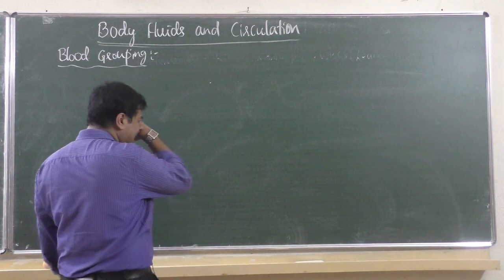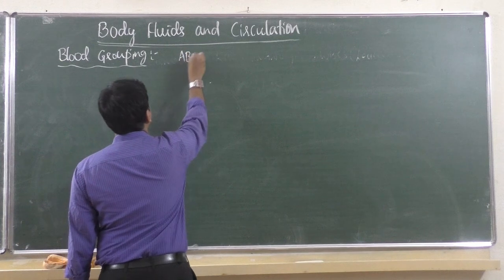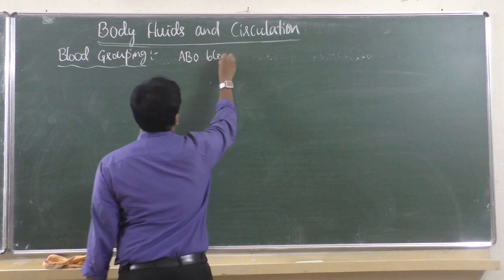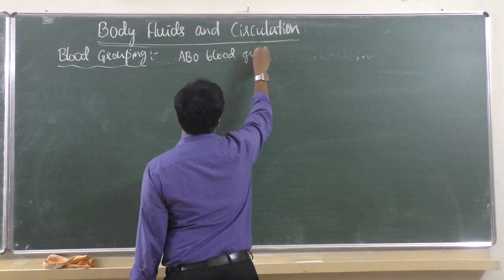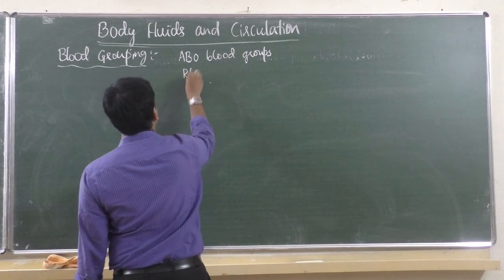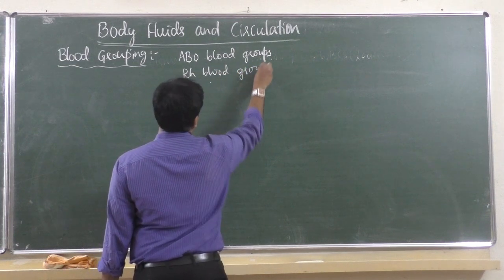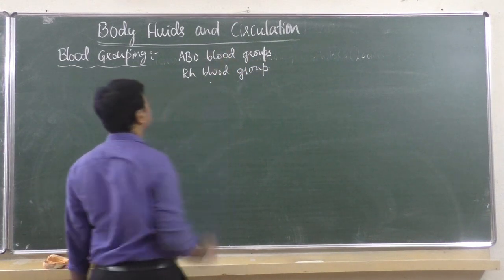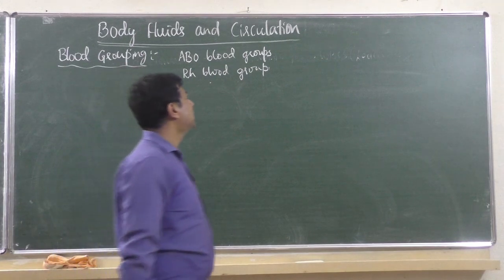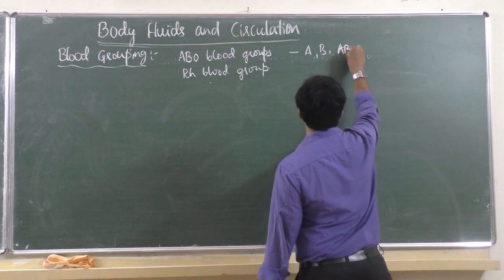So what are the kinds of blood grouping? Mainly two groups are there: ABO blood groups, and the other one is RH blood group. ABO blood grouping tells whether the blood group is A or B or AB or O type.